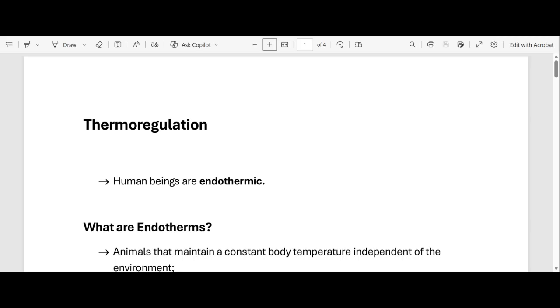in temperature externally, right? So remember, the body is supposed to maintain a temperature of about 36.8 degrees Celsius. And if the temperature goes above that or below that, then the enzymes become denatured, right? By denatured, it means that they become inactive.